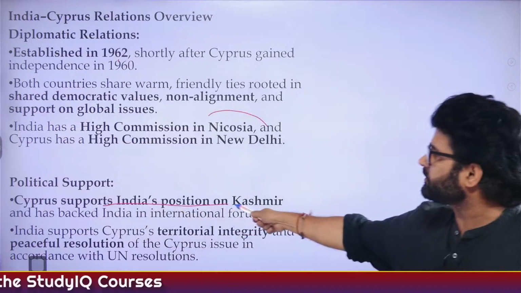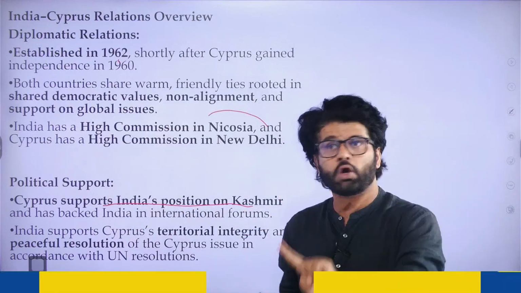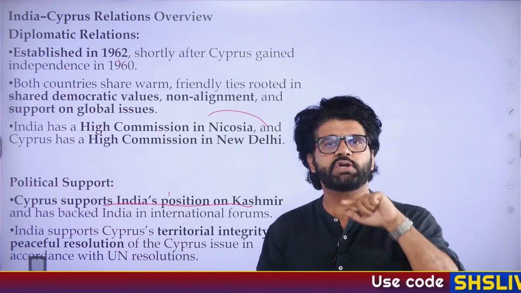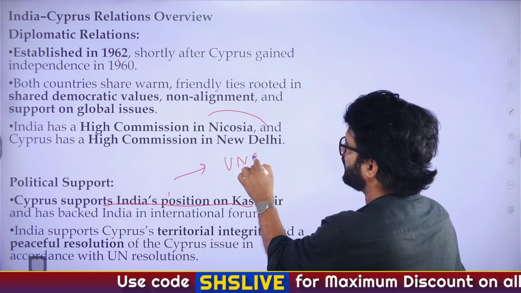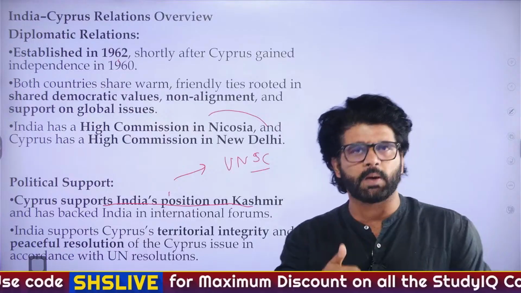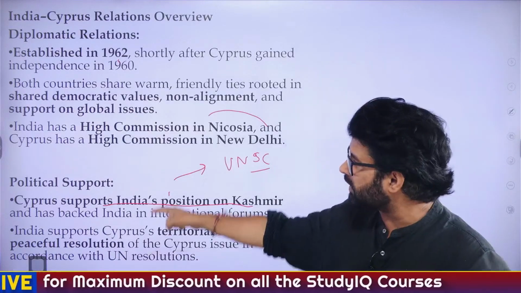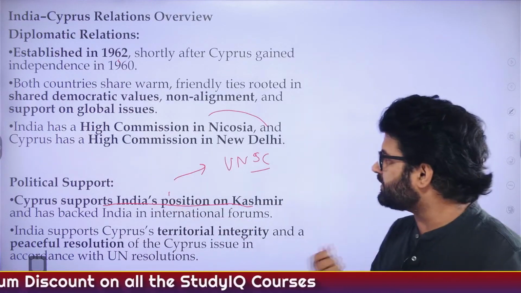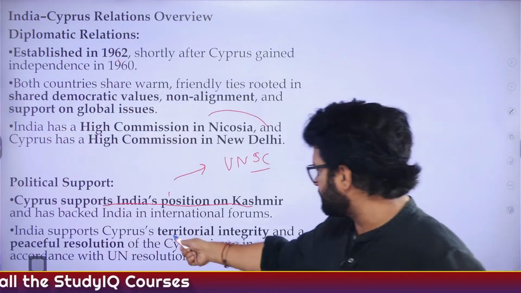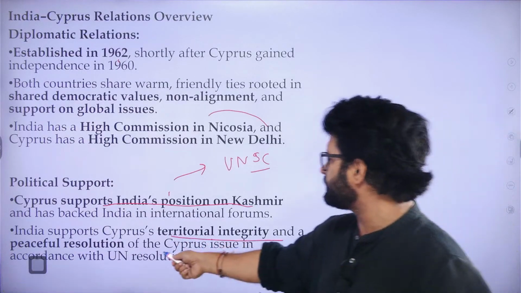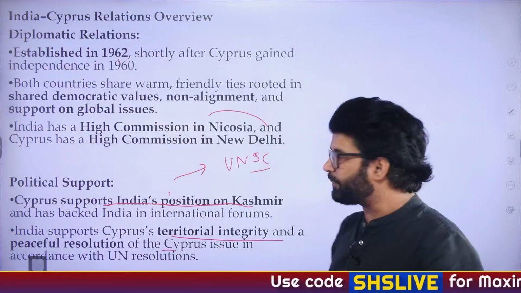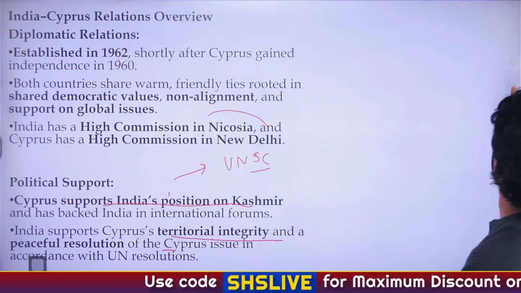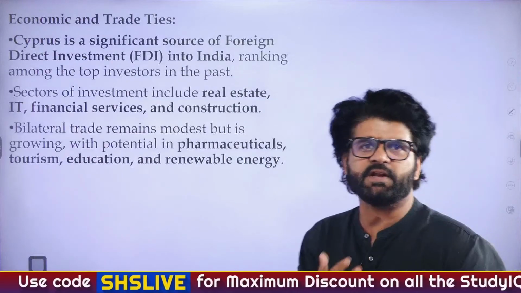Political support. Cyprus supports India's position on Kashmir. Not only this, they also support our candidature for UNSC permanent membership. Like we talk about that we want to become a permanent member of the United Nations Security Council. Cyprus supports that. So all these things are very important. India supports Cyprus's territorial integrity and a peaceful resolution of the Cyprus issue. Turkish influence should be reduced in Cyprus. That's what India thinks. And that's what Cyprus is very thankful for.